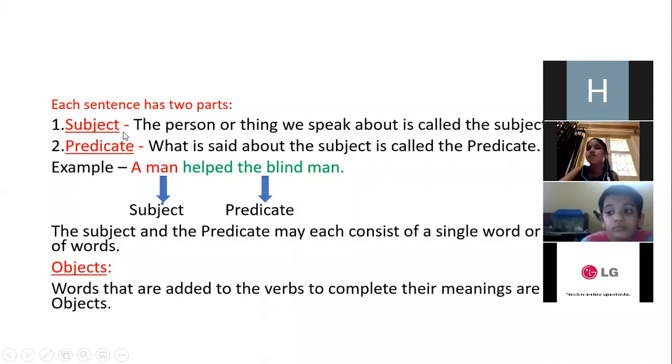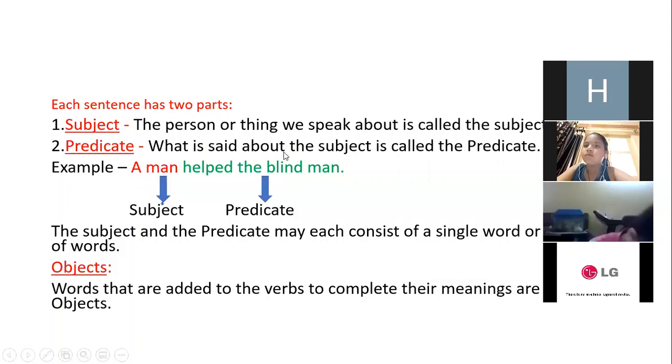What is a subject in a sentence? The person or thing we speak about is called the subject. Like in this sentence, I am speaking about a man. Is it clear? In this sentence, I am speaking about a man. So a man is your subject.